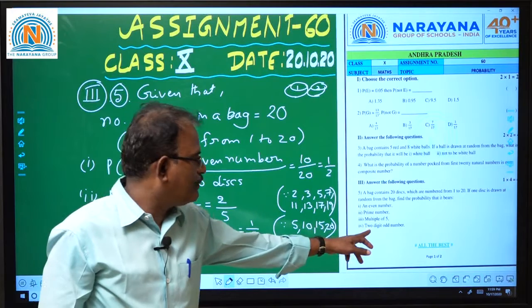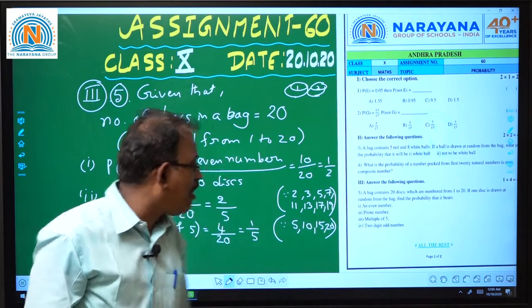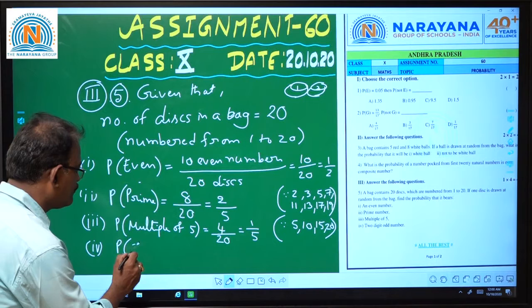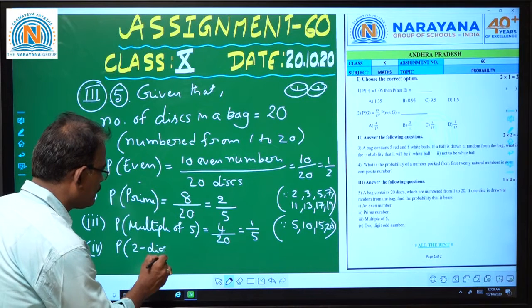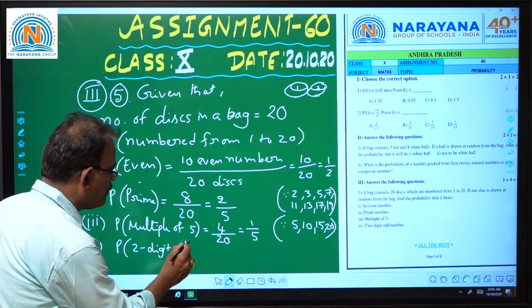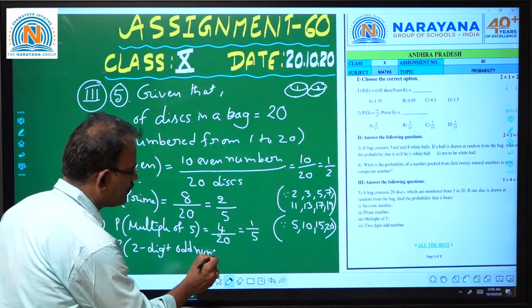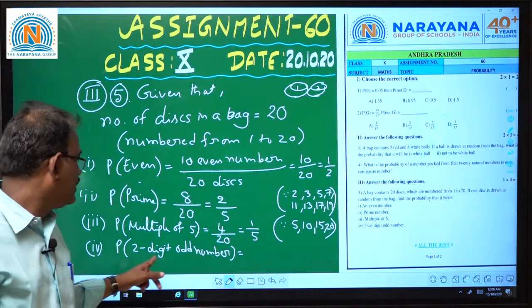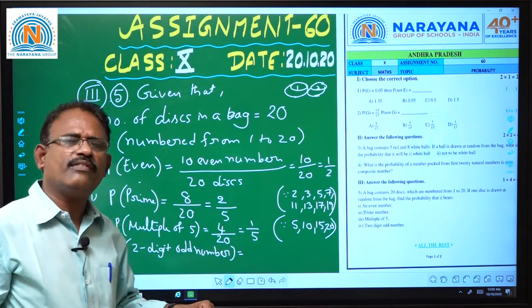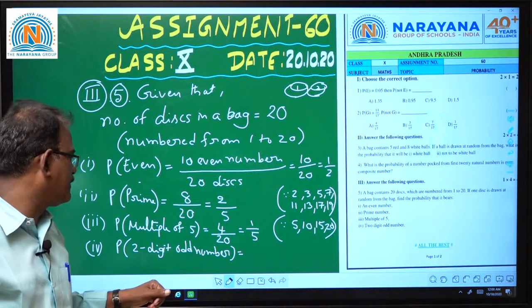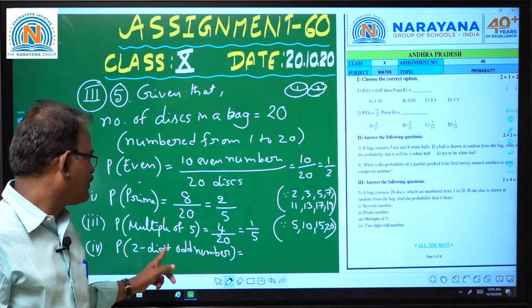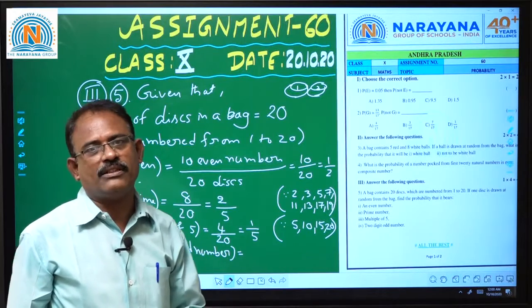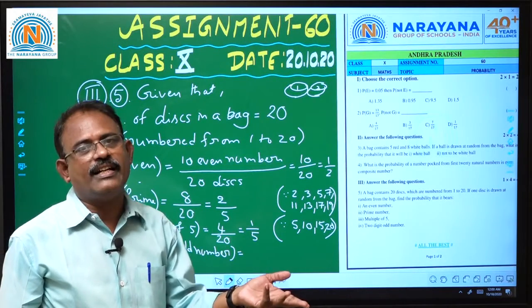Then what is the probability of getting a 2-digit odd number? Probability of getting a 2-digit odd number means what, sir? First of all, 1 to 9 are single digit numbers, and 10 to 20 are 2-digit numbers.